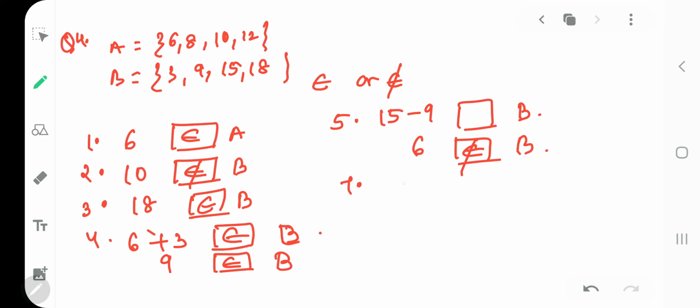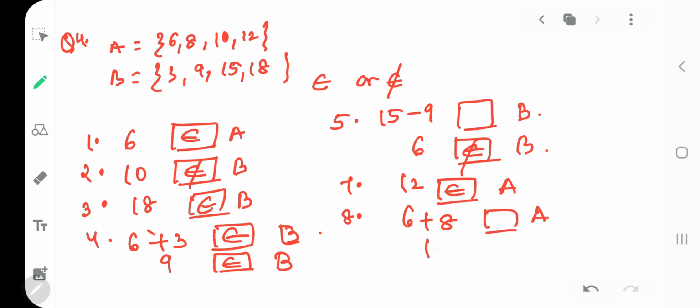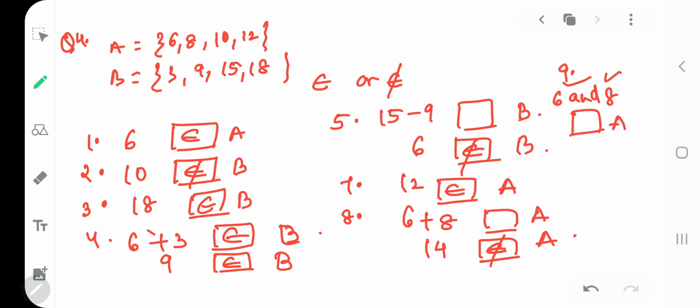Seventh, we have 12 dash A. Is 12 there in your A set? Yes, belongs to. Next, eighth, 6 plus 8 dash A. What is 6 plus 8? 14. Is 14 in A? No. So not belongs to. Then you have ninth, 6 and 8 dash A. Are both 6 and 8 in A? Yes, belongs to. Got my point clear? That was very easy. Okay.